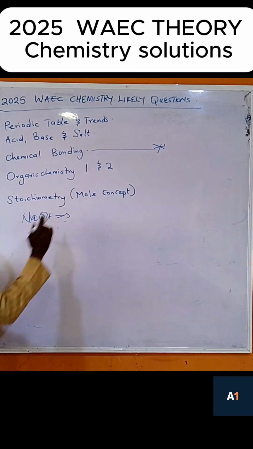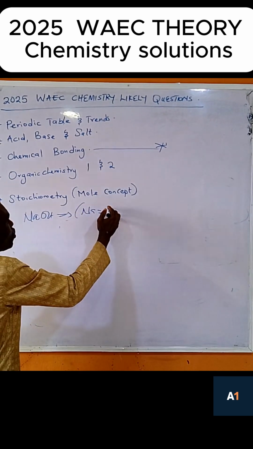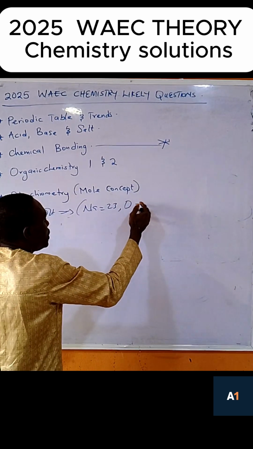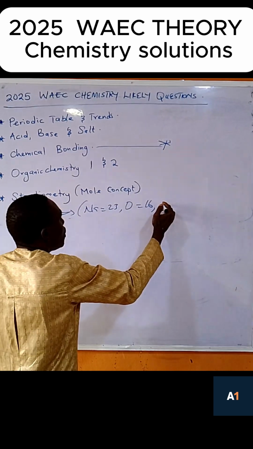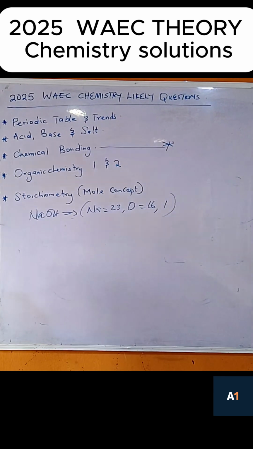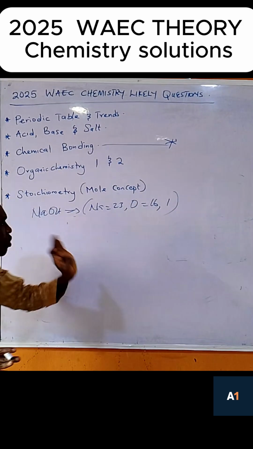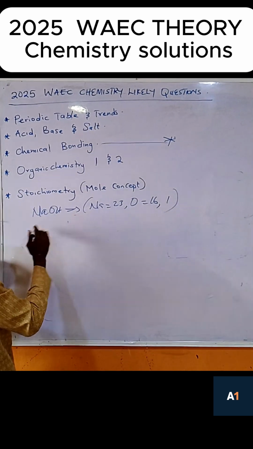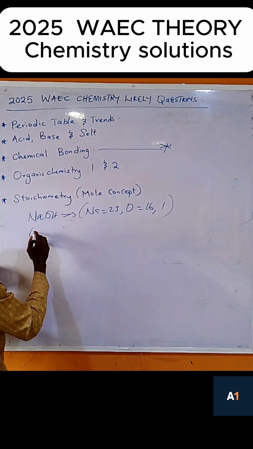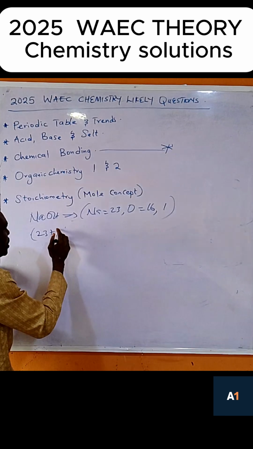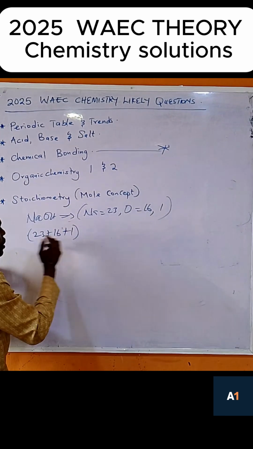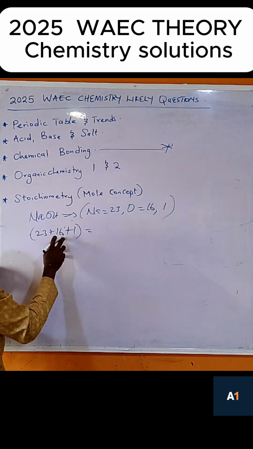Now, after giving this one, they will say where Na is equal to 23. So don't mind the rushing because of time. The oxygen is equal to 16 and hydrogen is equal to 1. Now, solving this one, I will start from the smaller to a little bit complex. Solving this one, we say sodium. You open bracket. What is the sodium? 23. You have 23. What is oxygen? 16. You have 16. Then plus what? Plus hydrogen. We have 1. Then we add everything together.